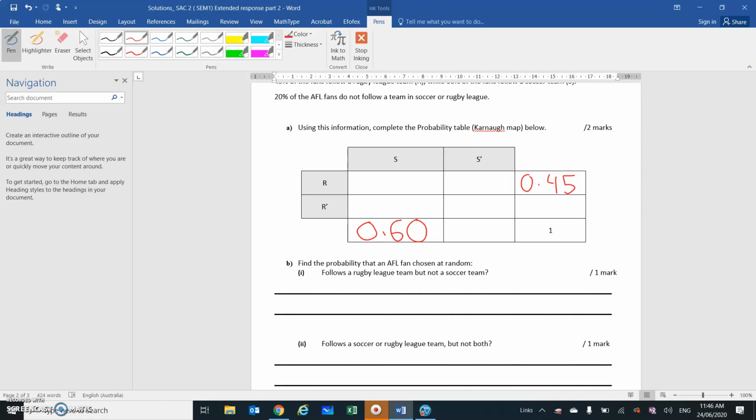So not soccer, not rugby, that's 20%, 0.20. And now we can fill in the rest of the table just using subtraction.